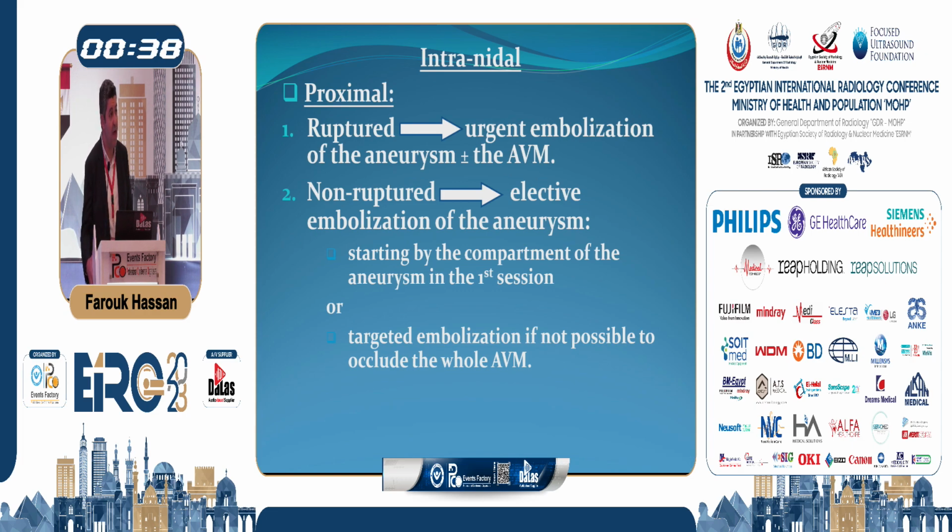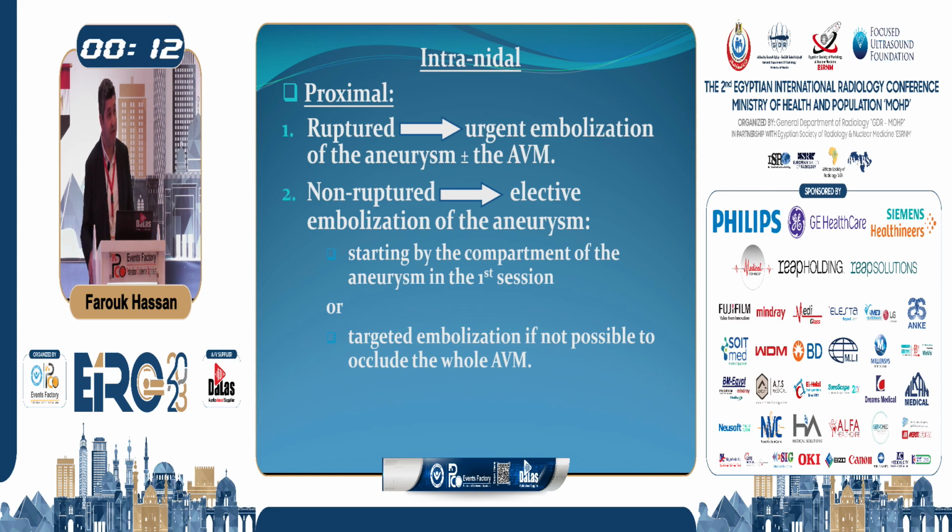Sometimes we may also have a non-ruptured AVM, as we mentioned when we were talking about the ARUBA trial, but we find in the AVM that we have a flow-related aneurysm. So if we are able to occlude the AVM completely, we do this. If we are not able to occlude the AVM completely, we decide to treat it completely, but in multiple sessions. So we have to start in the first session by occluding the compartment of the AVM carrying the flow-related aneurysm.